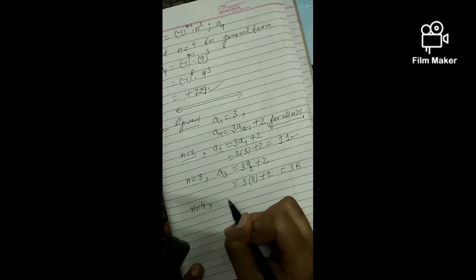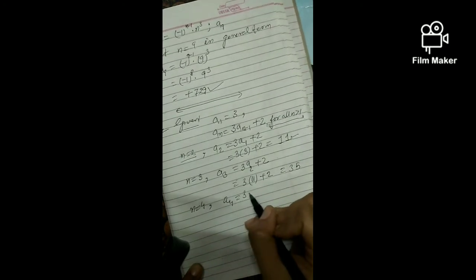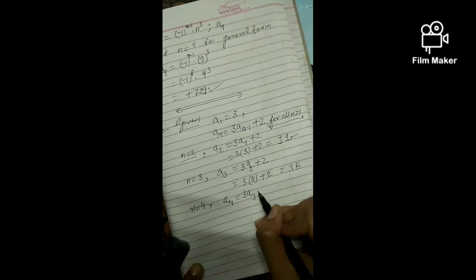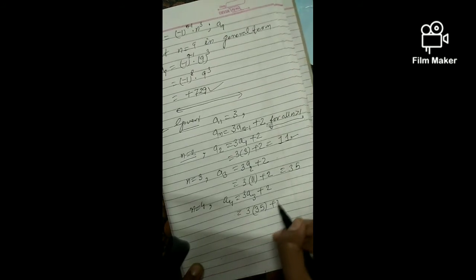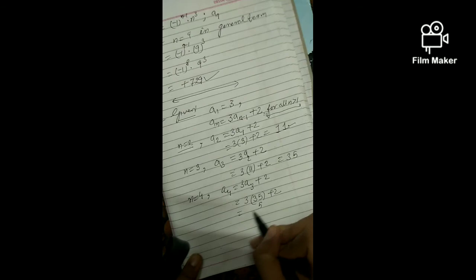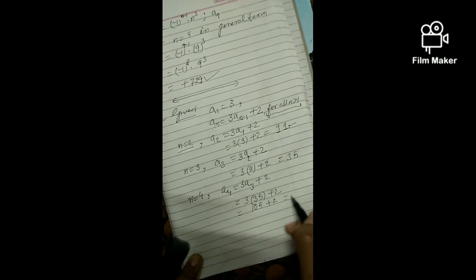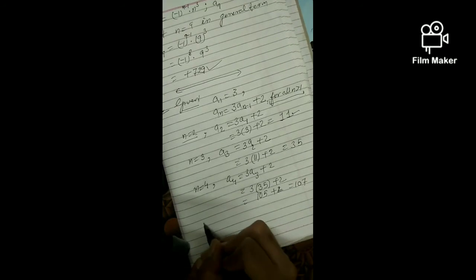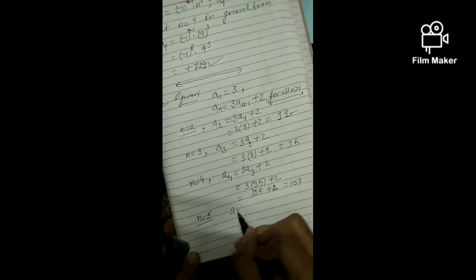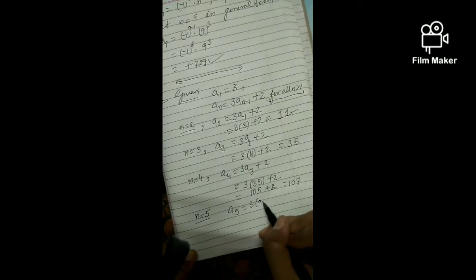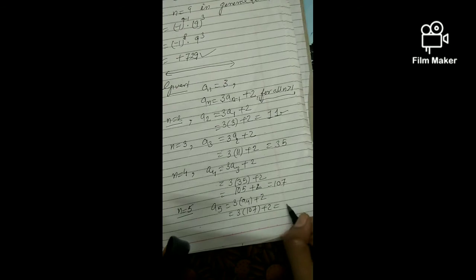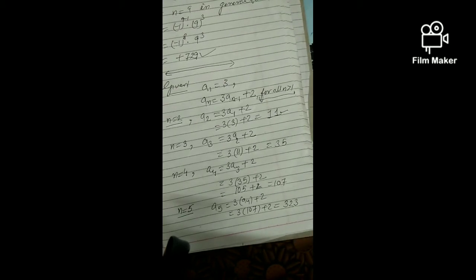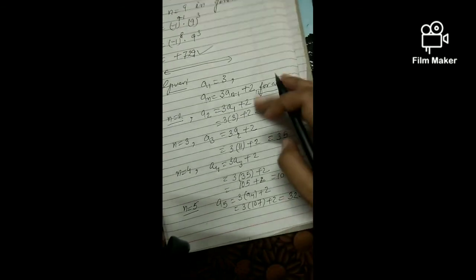Similarly, when we put n equals 4, it will be A4. It will be 3 A(4 minus 1), here it will become 3 A3 plus 2. So 3 into the A3 term, calculated as 35, plus 2. So this is equal to 105 plus 2, that means 107. And the last term, when n is 5, A5 will be equal to 3 A4 plus 2. That means 3 into 107 plus 2, which is equal to 321 plus 2, 323. Okay, so all the 5 terms we now have.